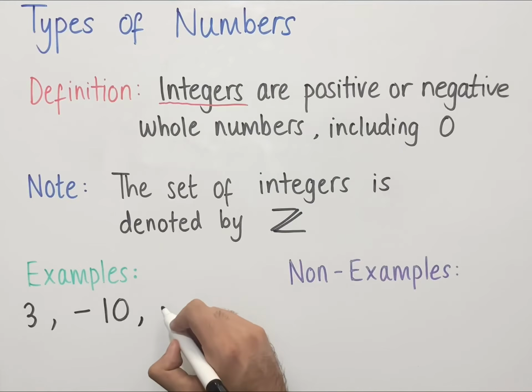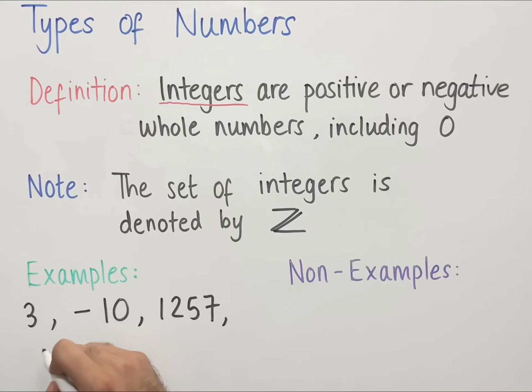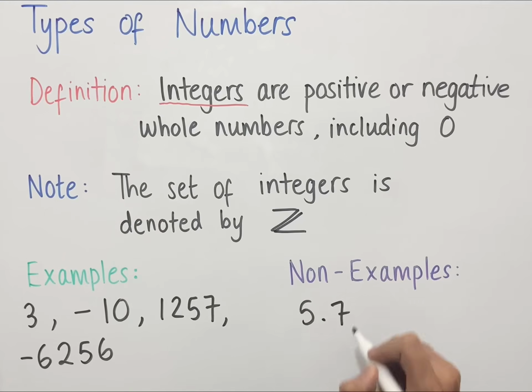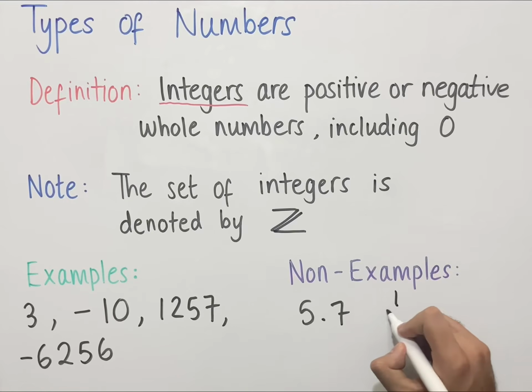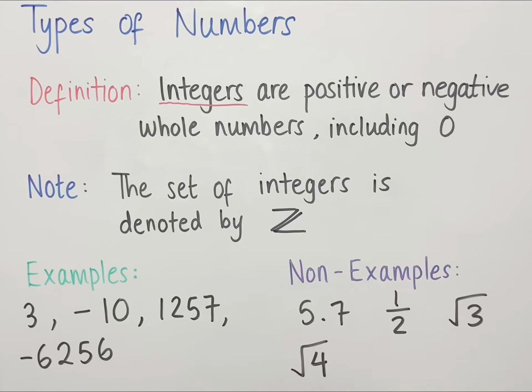We could have 1257, and we could also have 6256, and even -6256. So we can't have 5.7 since it's not a whole number, it's a decimal. We can't have 1/2. We can't have the square root of 3 since the square root of 3 is not a whole number, it's a decimal. Similarly, we can't have the square root of 4, even though the square root of 4 simplifies to 2. In this form, it's not a whole number.